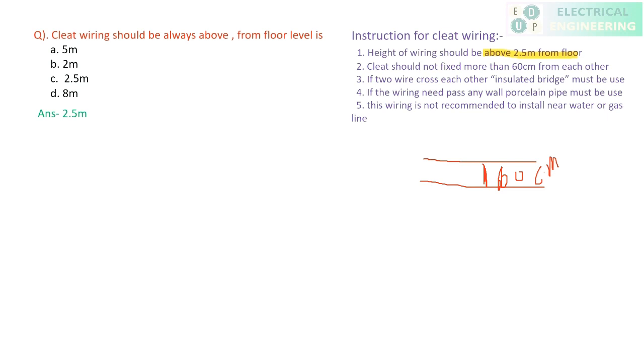What is the next point? If the wires cross each other, you have to put an insulated bridge. Suppose one wire is coming, and another wire is coming. In between these two, you need to put an insulated bridge. It means you have to isolate this wire from the other wire. Clear?